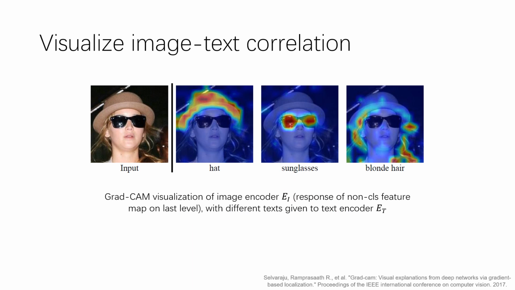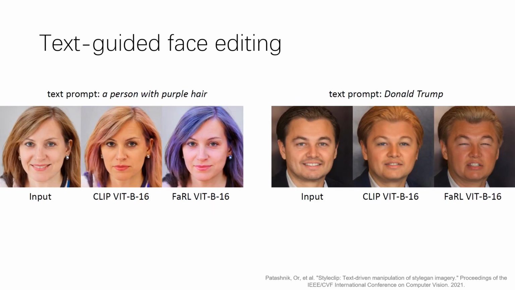Using Grad-CAM, we can visualize the activated feature map in the image encoder, given a text input to the text encoder. We can see that the pre-trained image encoder is well aligned with our pre-trained text encoder. The pre-trained VL encoders can also be used to do text-guided face editing. In most cases, the face editing results using our model are more faithful to the input text than using the original CLIP model.